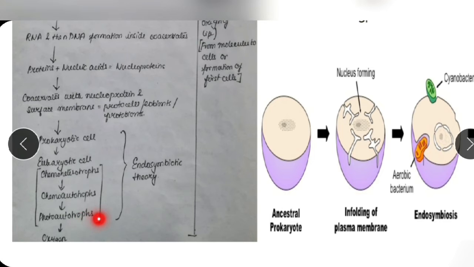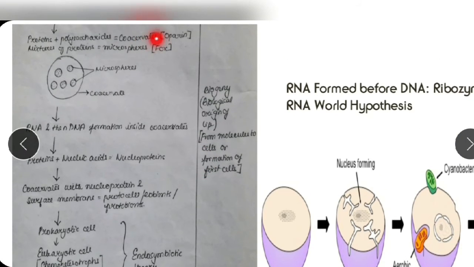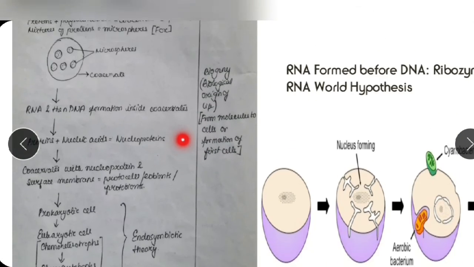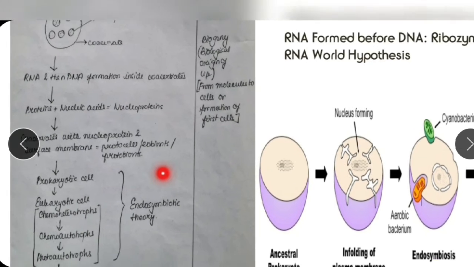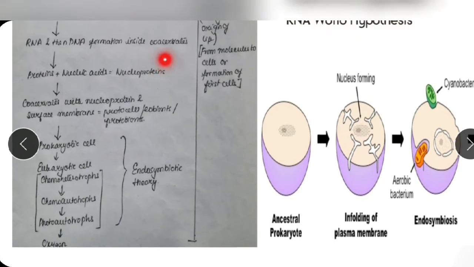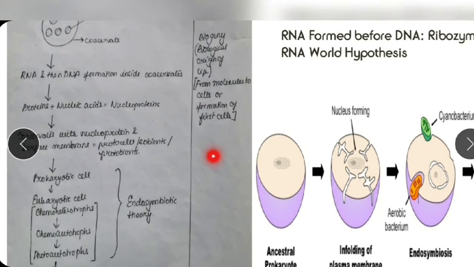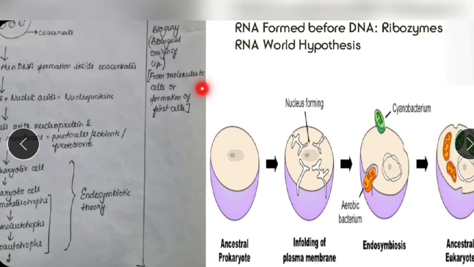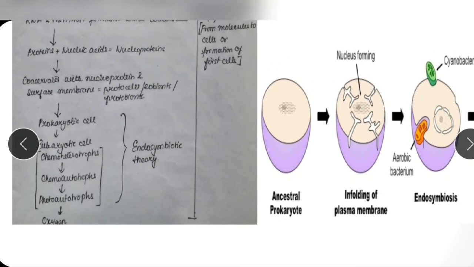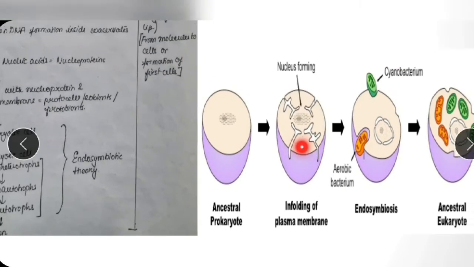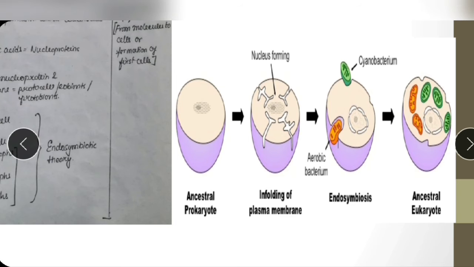So there was an evolution of oxygen in this path. Since there was an evolution of oxygen, now the next part of development can happen. So this kind of process, where there is the biological origin of life, where from the molecules we are getting the first kind of cells, this whole part is known as the biogeny.